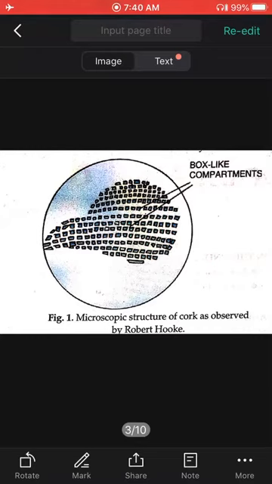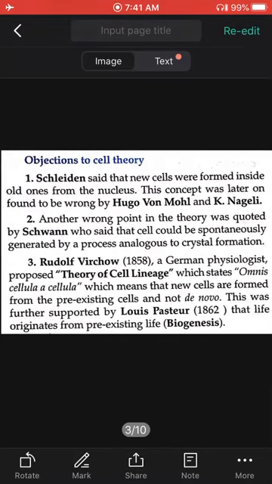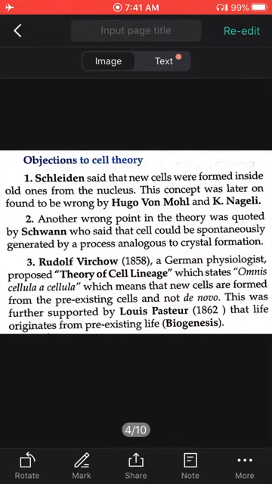According to Schleiden and Schwann, who formulated the cell theory on this basis, they postulated that all living organisms are made up of cells. Cells contain hereditary material, due to which characters are transferred. New cells are formed, and cells are responsible for metabolic activity too. So these are the postulates given by Schleiden and Schwann in the cell theory. So what were the objections to the cell theory?